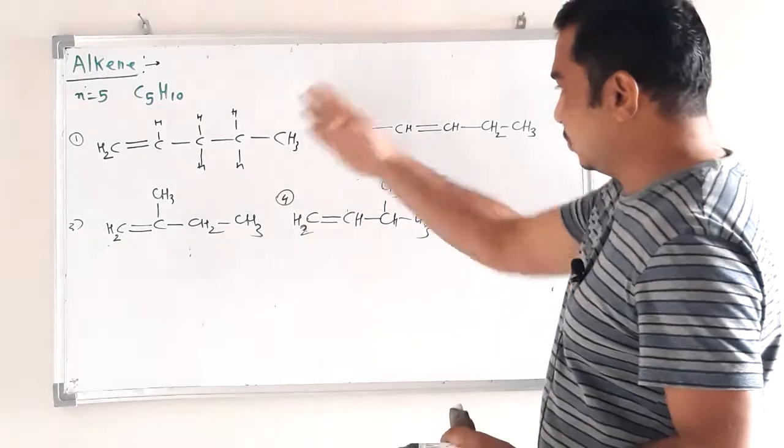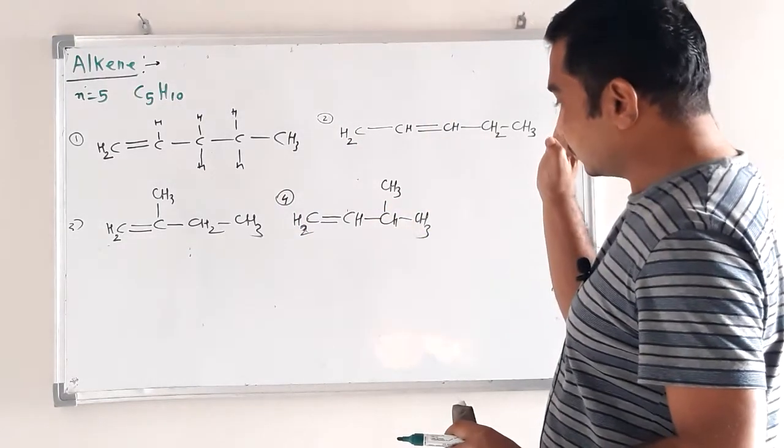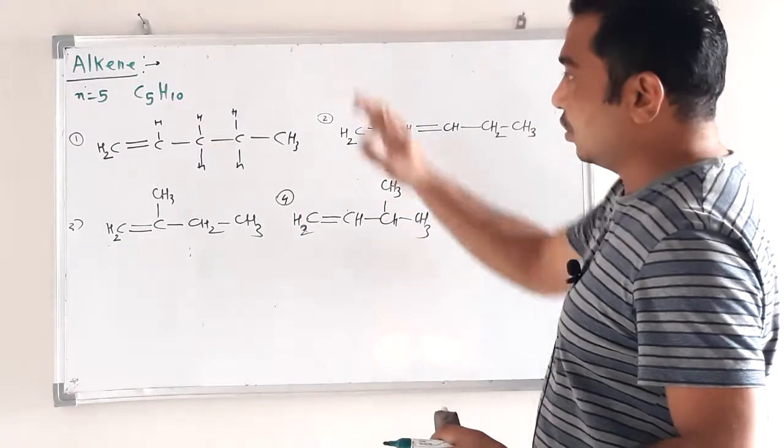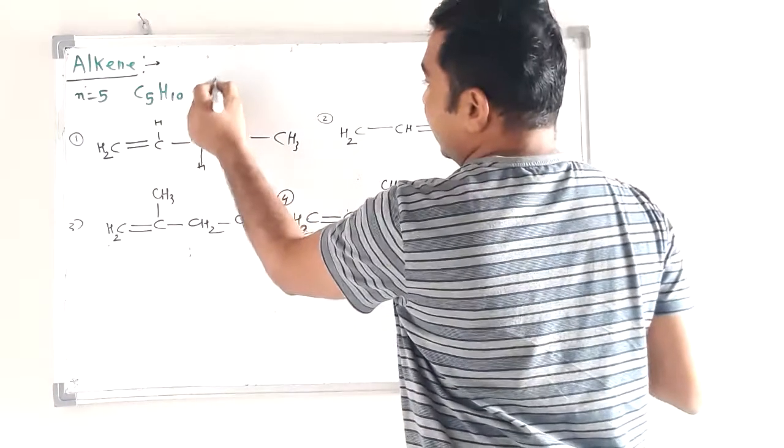So these are the four different structures of pentylene. This is 5 carbon pentylene.